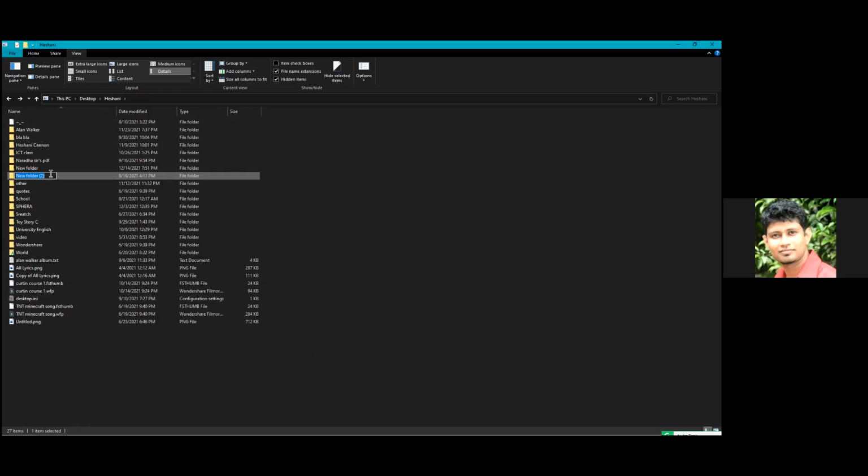Or you can press the F2 key on your keyboard. Click on any file or folder, then press the F2 key. F2 key is directly not working. It's changing the brightness. Then press Fn and F2. Fn, F2. Yes, that's it. So it opens the renaming. So that is the keyboard shortcut. What is the keyboard shortcut? F2 or Fn, F2.